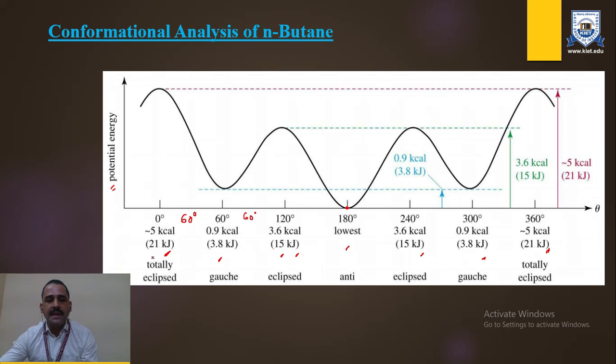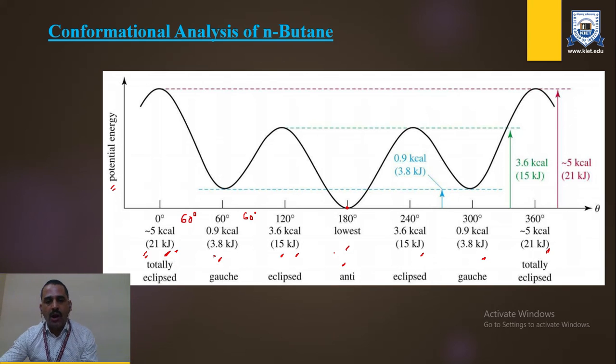So basically the fully eclipsed form consumes the maximum energy. That's why it is a highly unstable form, because if the molecule wants to remain in this form, it has to pay the maximum energy. But in case of anti, there is no requirement of energy. We can say that form is highly stable and the fully eclipsed form is highly unstable.